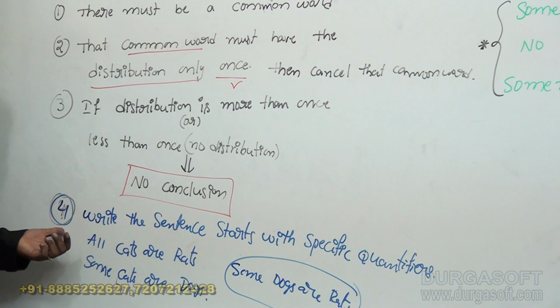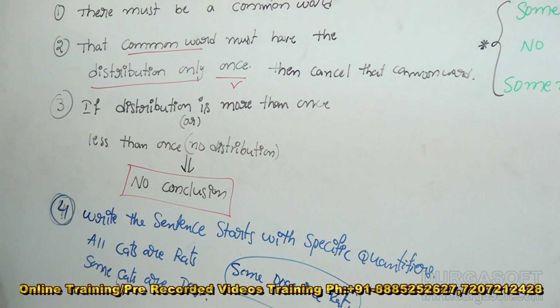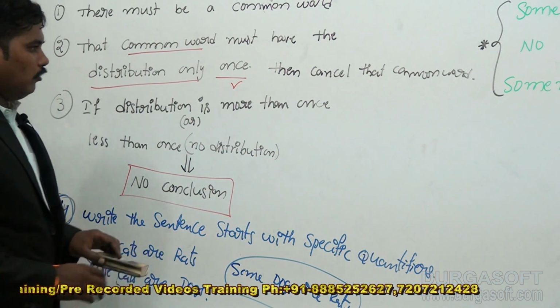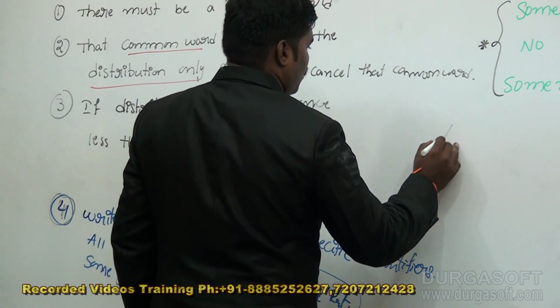Write this, next conclusion: write the sentence that starts with the specific quantifier. In the case of all and some, you should start with some. In the case of all and no, you should start with no. In the case of some and no, you should start with some not. Okay, like that. Now I will give another model.